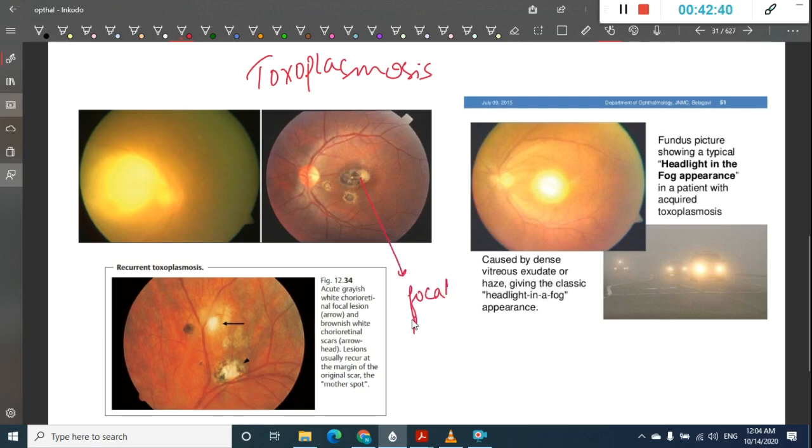You see it has a brown color, so it is necrotizing chorioretinitis. Even this is chorioretinitis which you can see. This arrowhead is showing a chorioretinal scar. Even this is chorioretinal scarring. Okay, so this is toxoplasmosis.